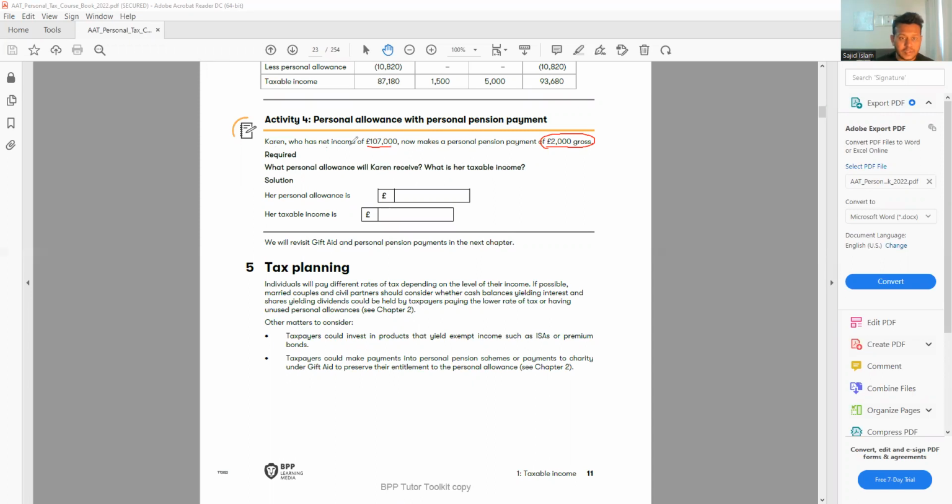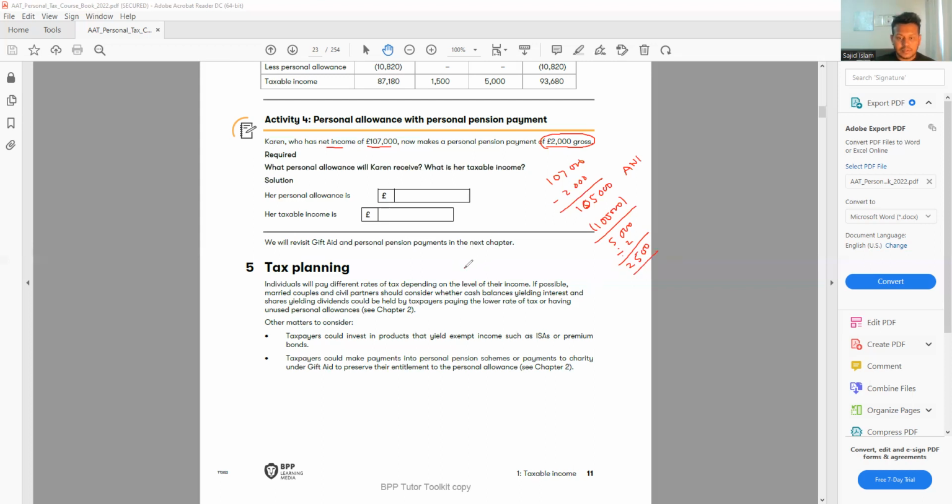So very simple. From the net income, 107, we have to minus the 2,000. And that gives me 105. And that's my ANI, adjusted net income. And I have to minus the 100,000, that is the personal allowance threshold. That gives me 5,000 extra. Let's divide by 2, make it half. That is 2,500. So my personal allowance will be reduced by 2,500.